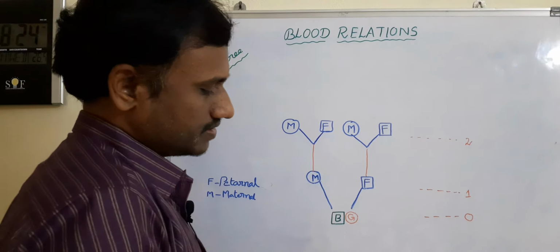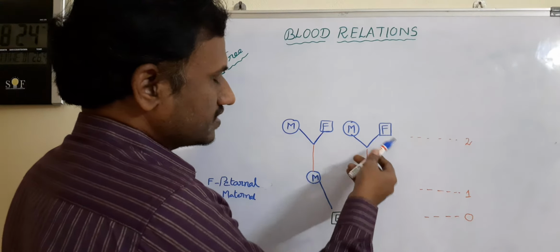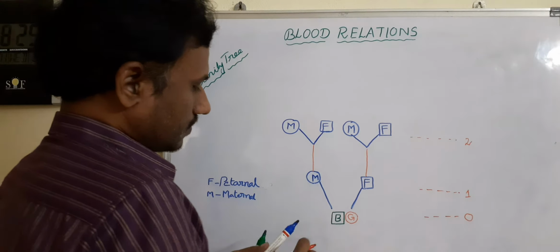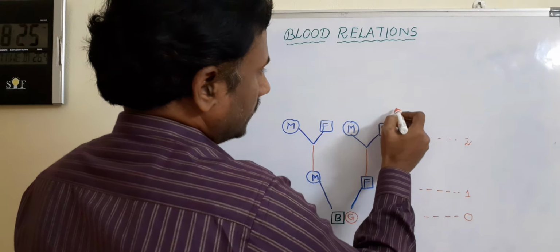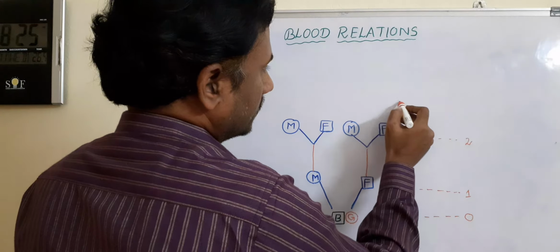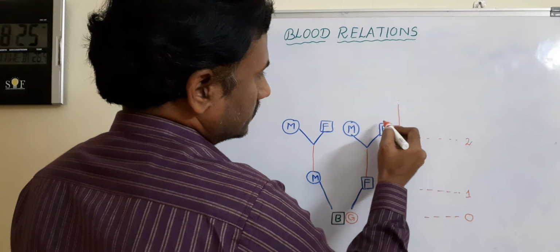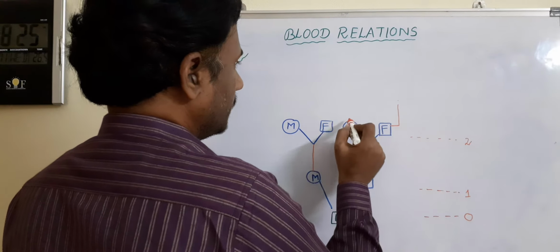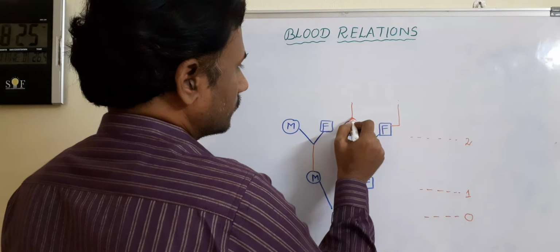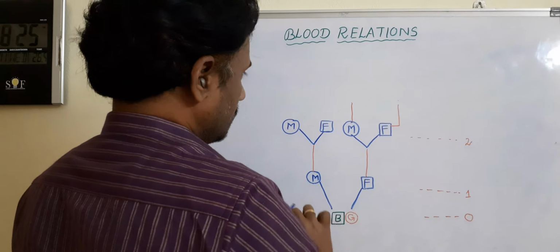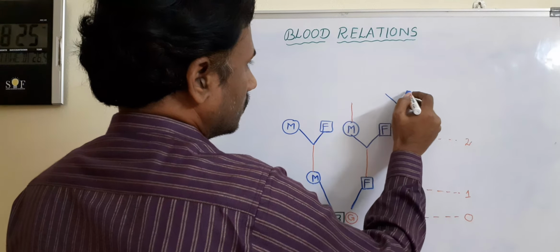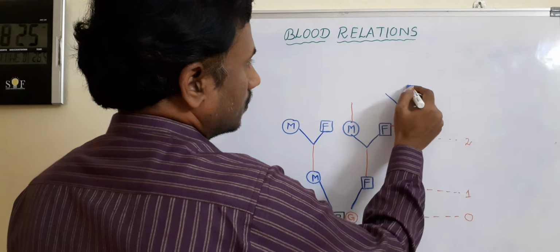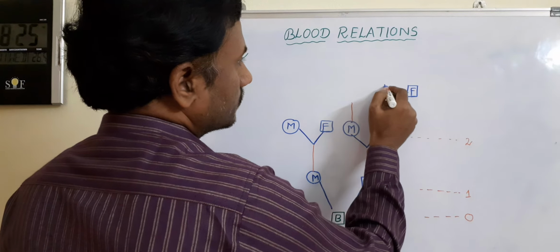Suppose their parents, means father's parents also having their parents, then we can take that as next generation, or maybe mother side. Means again father's father and father's mother.